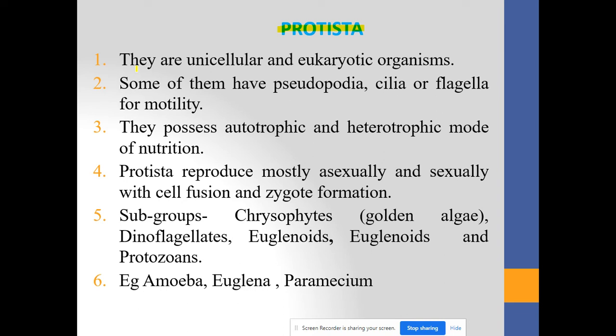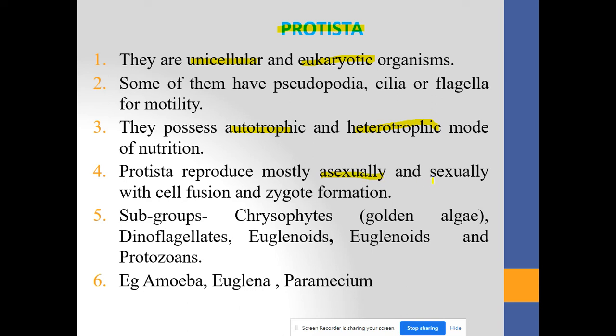Third point, they possess autotrophic and heterotrophic modes of nutrition. Same as Monera, they also have autotrophic and heterotrophic modes of nutrition. Okay. Fourth point, Protista reproduce mostly asexually and sexually with cell fusion and zygote formation.